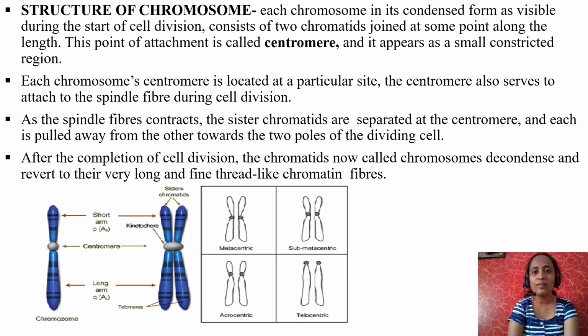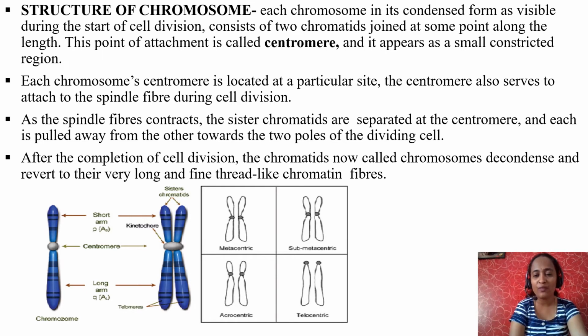Each chromosome in its condensed form, as visible during the start of cell division, consists of 2 chromatids joined at a point along the length. This point of attachment is called the centromere. Can you see the first picture, left hand side? This is one sister chromatid. There are 2 sister chromatids, and both are joined together exactly at the center. This point of attachment is called the centromere.